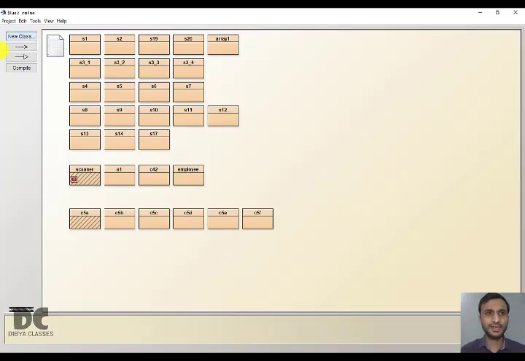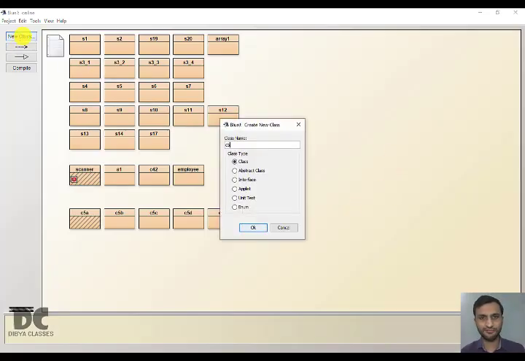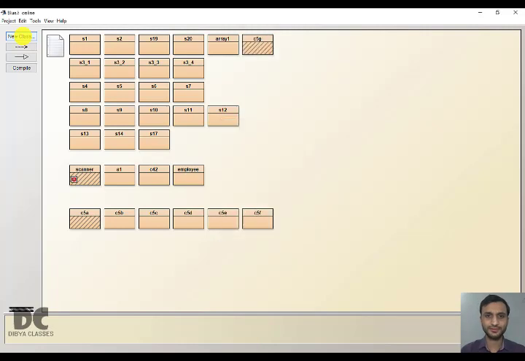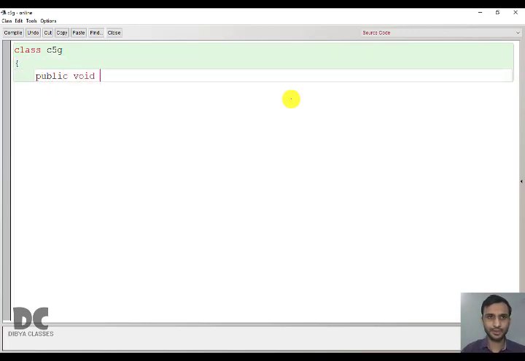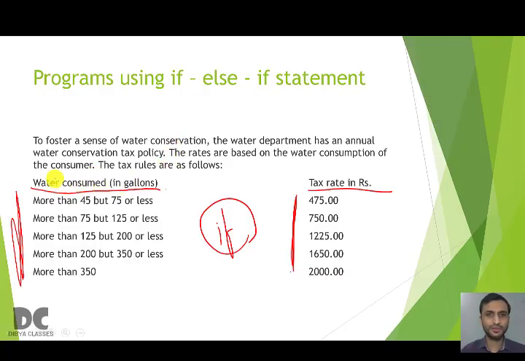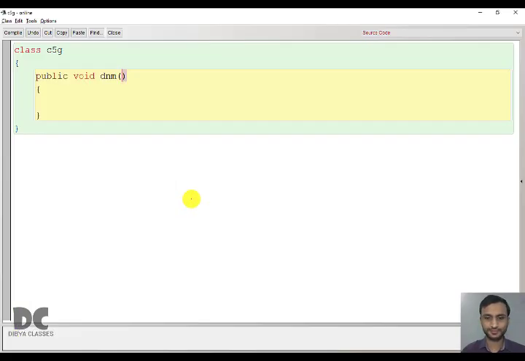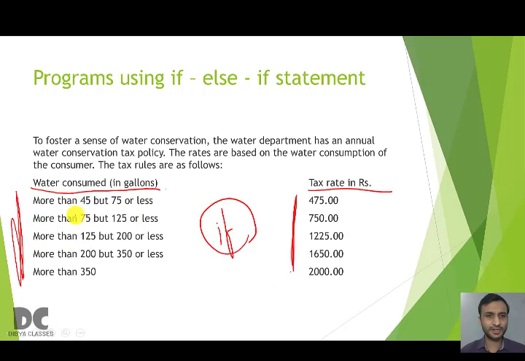Okay. So first we'll create a class. Let it be C5G. Then we'll write the skeleton. Class C5G, public void. So what is the input here? We have to input the water consumed in gallons. Let it be double C. C means consumed, for example. And according to these statements, we have to check what is the tax rate.